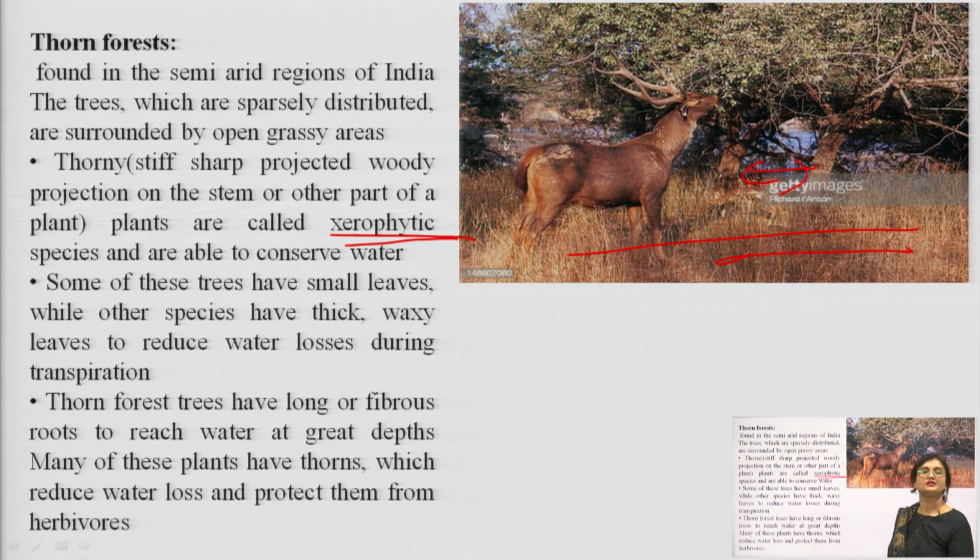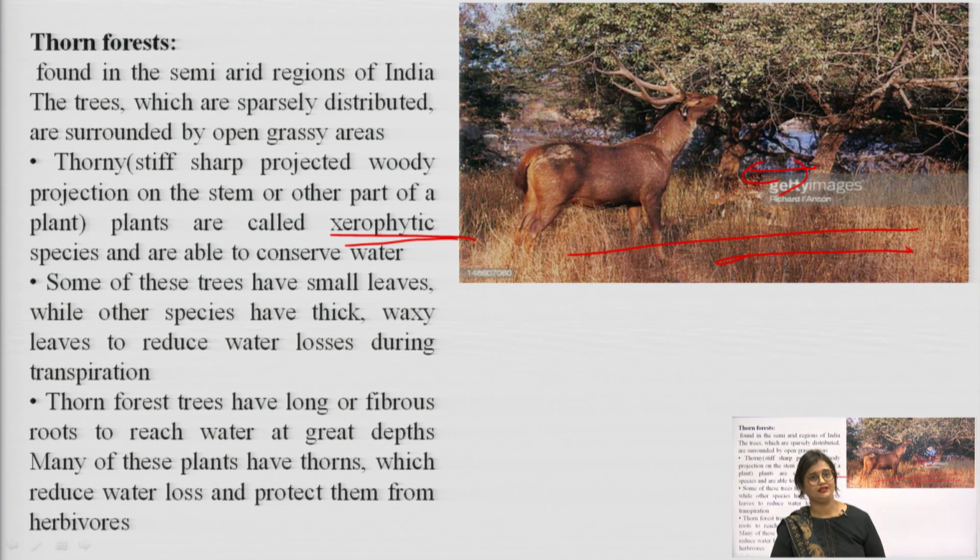They are made up of xerophytes. They require very less amount of water for their regular metabolism and survival. Some of these trees have small leaves, while other species have thick, waxy leaves. Smaller leaves and thick, waxy leaves are the result of evolution.